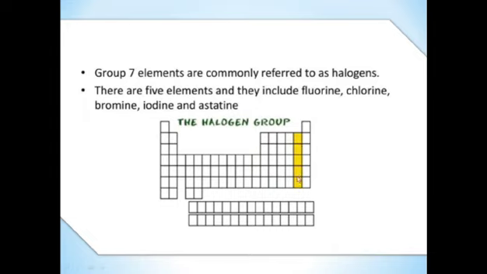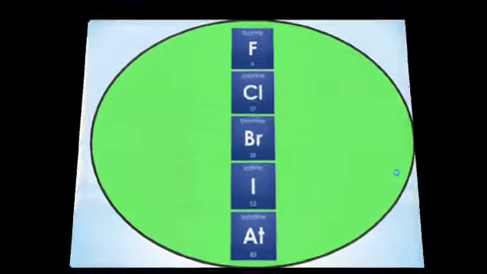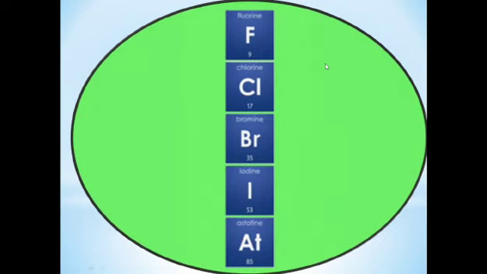Group 7 elements are called halogens. There are 5 elements, and they include fluorine, chlorine, bromine, iodine, and astatine. Again, just to make it clear, these are the halogens, the members of the 7th group. Fluorine and chlorine are gases. Bromine is liquid. Iodine and astatine are solids at room temperature, and astatine is highly unstable and radioactive.